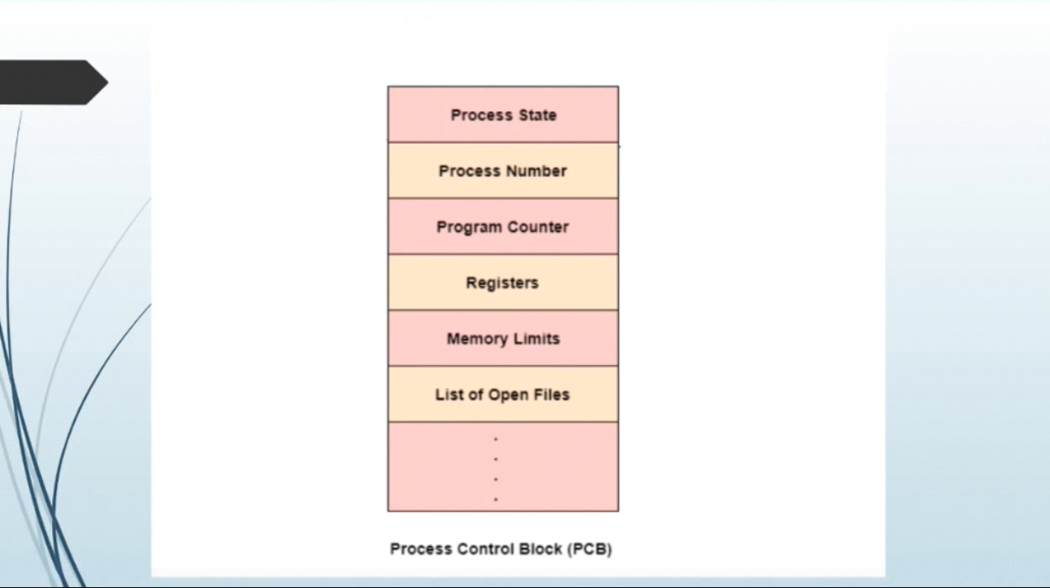Next one is the program counter, which contains the address of the next instruction that needs to be executed in the process. Next one is registers. This specifies the registers that are used by the process. They may include index registers, stack pointer, general purpose registers. And last one is the list of open files, meaning all the files that are associated with the process.